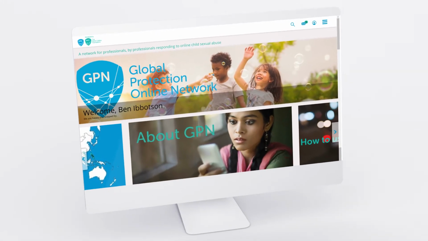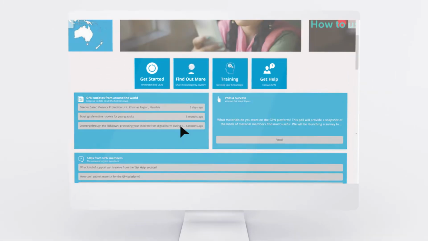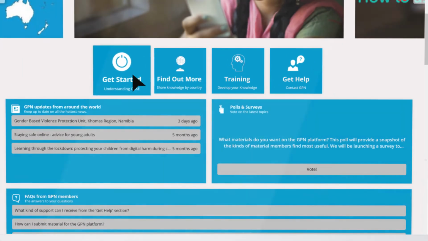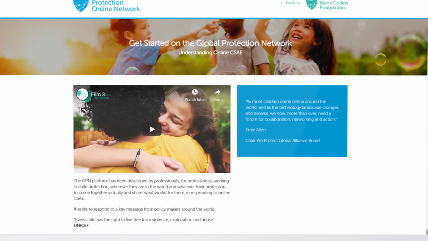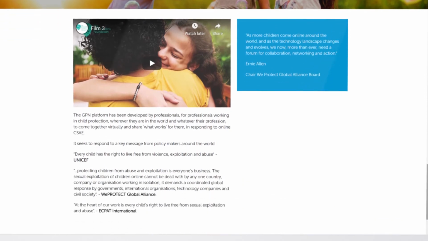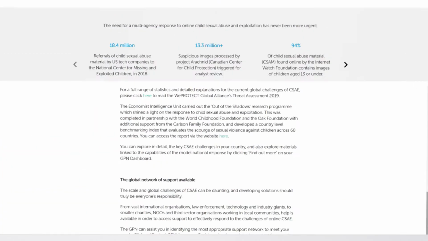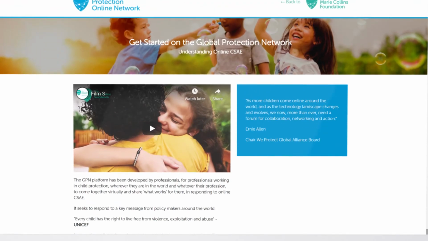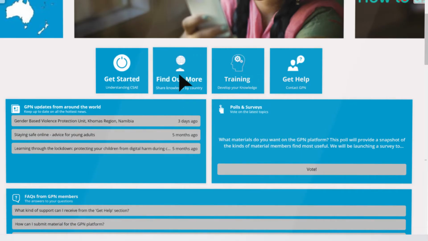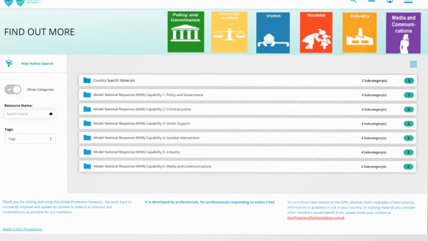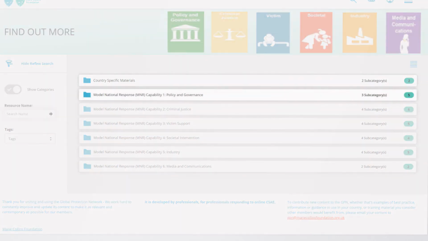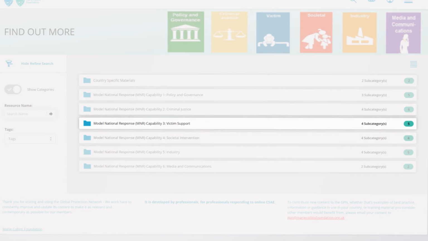Here's how to use the GPN. This is your personal dashboard. Click Get Started to learn more about the current challenges being faced worldwide in dealing with online child sexual abuse and exploitation. This section also outlines the global initiatives and partnerships that exist to provide support to improving and developing effective national responses. Click Find Out More to gain a deeper understanding of the specific challenges facing your country and practical examples of implementation of the model national response.